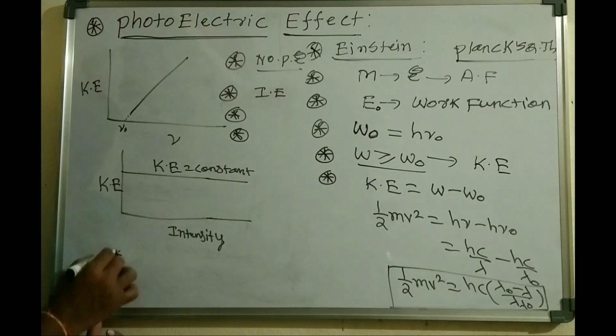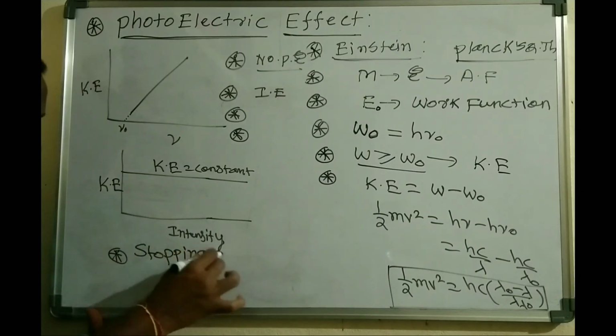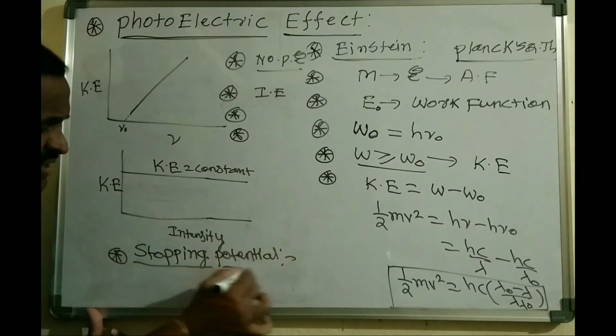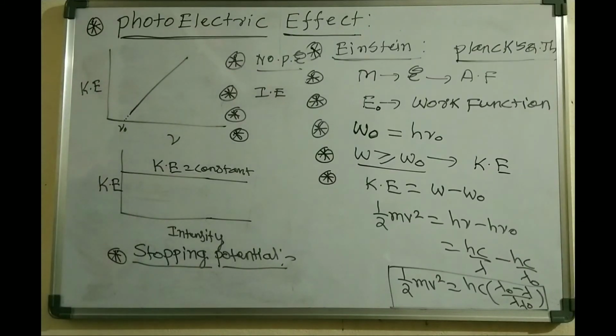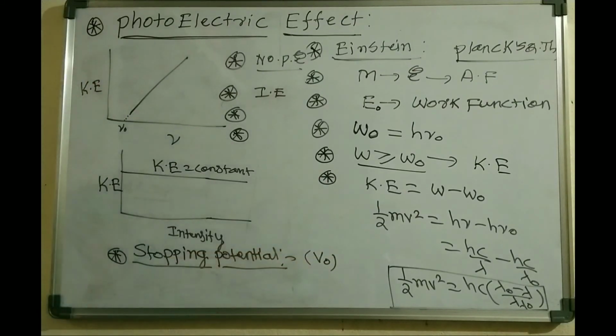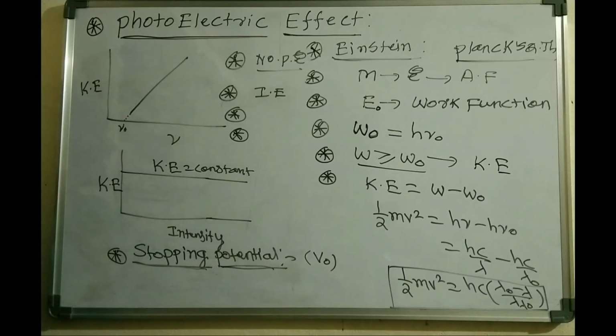Here, stopping potential is another term. The stopping potential is the potential which is required to stop the ejection of electrons from the metal surface, and it can be represented by the symbol V naught.